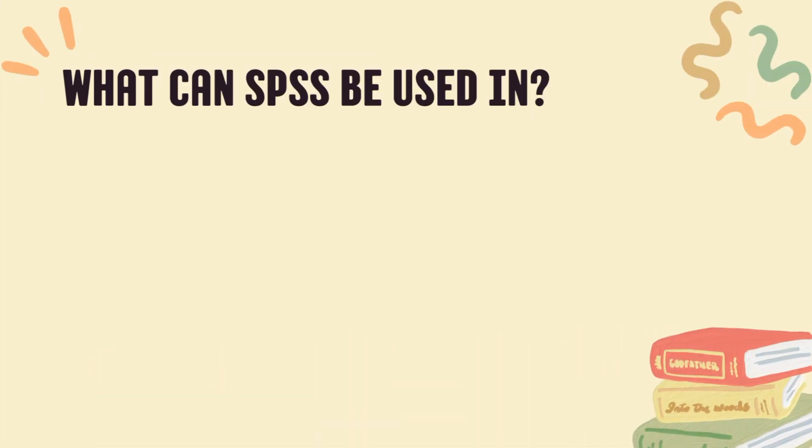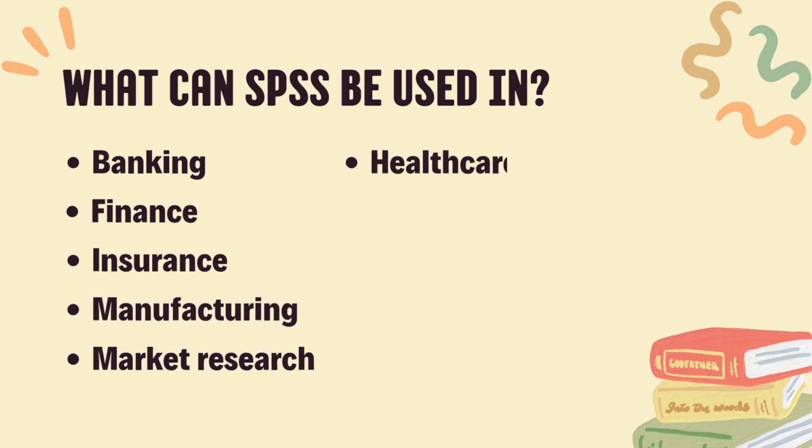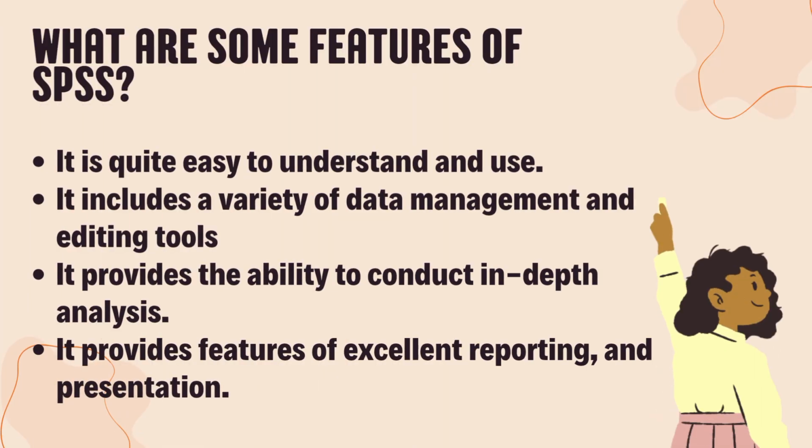Next is, what can SPSS be used in? The first one is banking, finance, insurance, manufacturing, market research, healthcare, retail, and government. Next is, what are some features of SPSS? The first one is quite easy to understand and use. Next, it includes a variety of data management and editing tools. The third one is it provides the ability to conduct in-depth analysis. The fourth one is it provides features of excellent reporting and presentation.